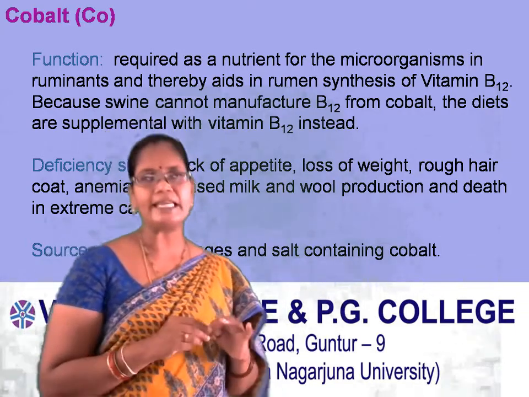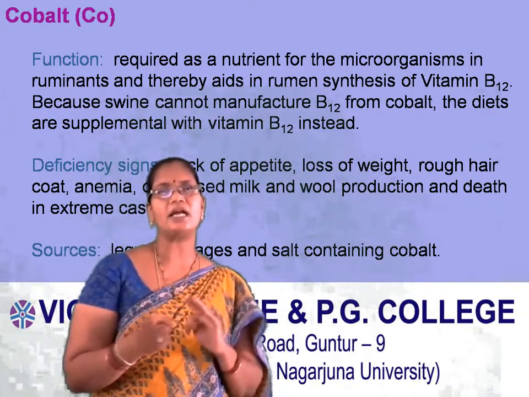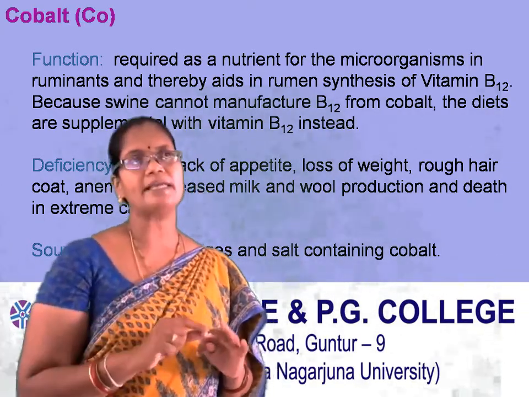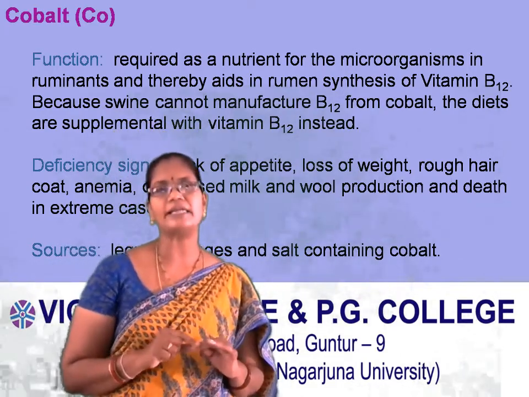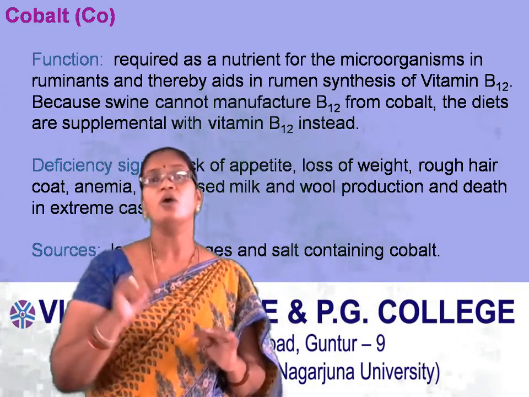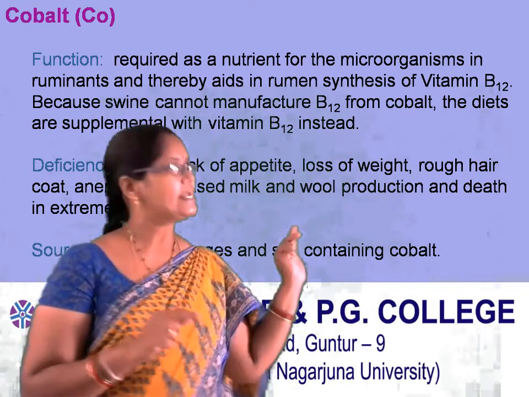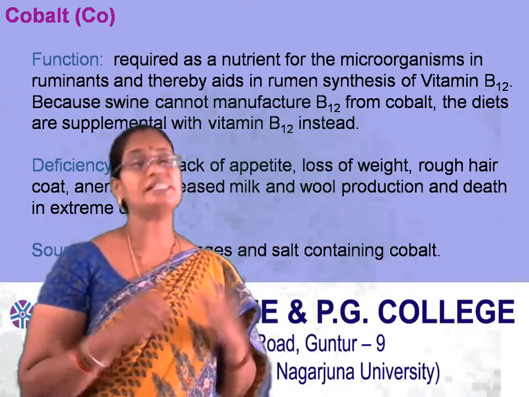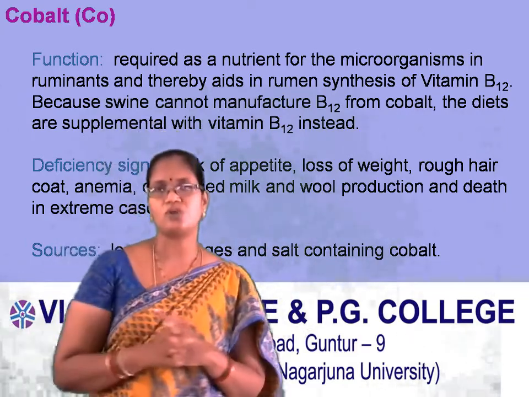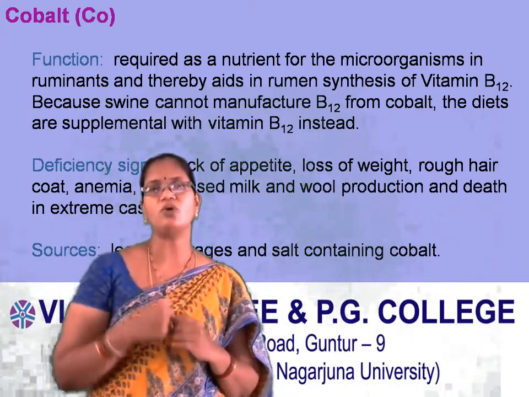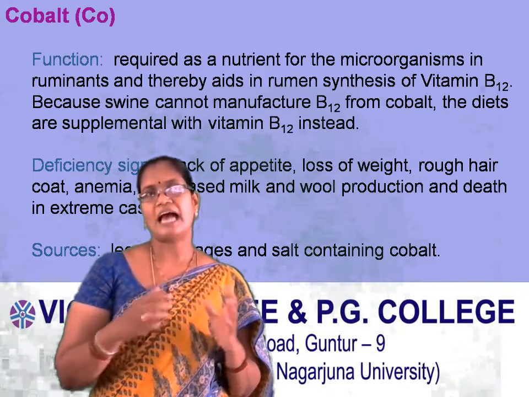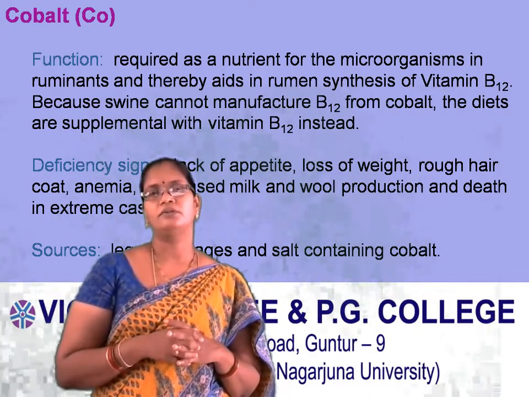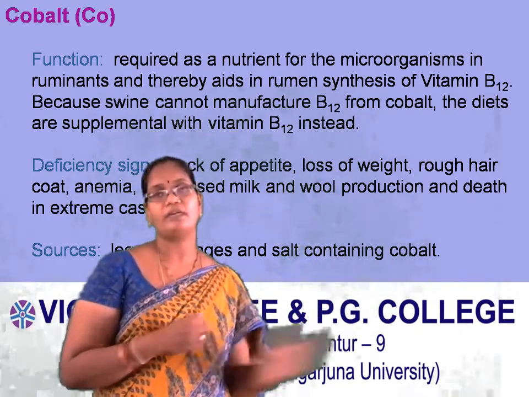Next is anemia. I said that cobalt and iron are interplaying, so the anemic symptom, which is a symptom of iron deficiency, is also seen in cobalt deficiency. Next, decreased milk production and wool production, and if cobalt deficiency is not identified, it may lead to death. So we have to be careful during mineral and vitamin deficiencies.